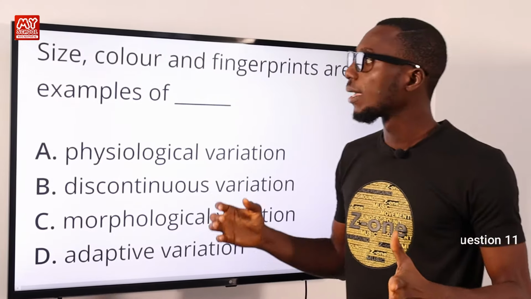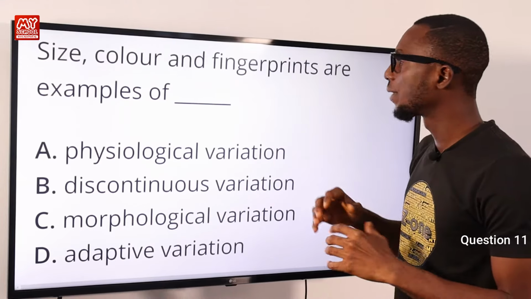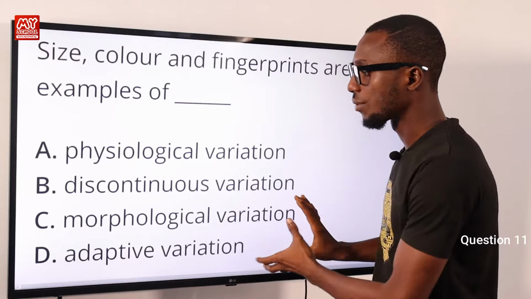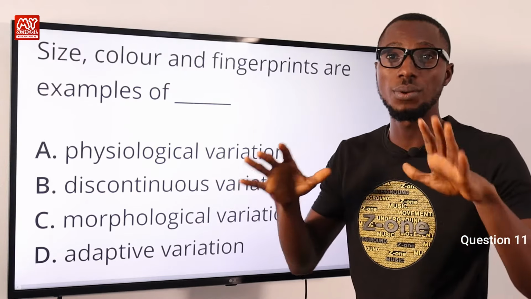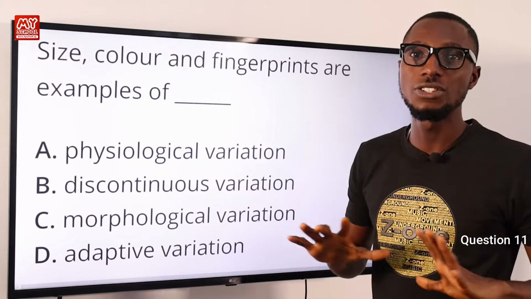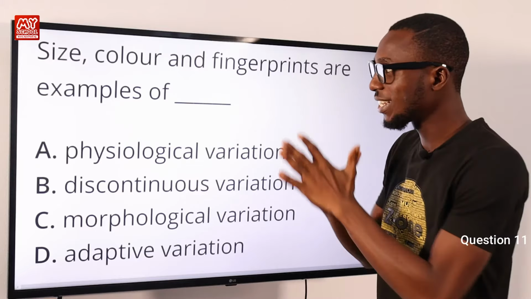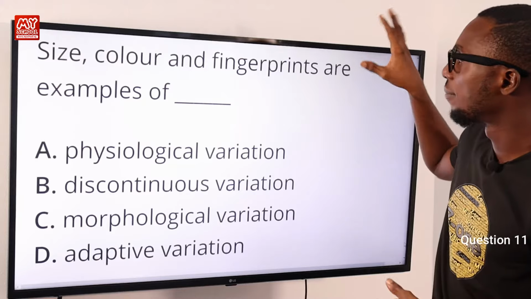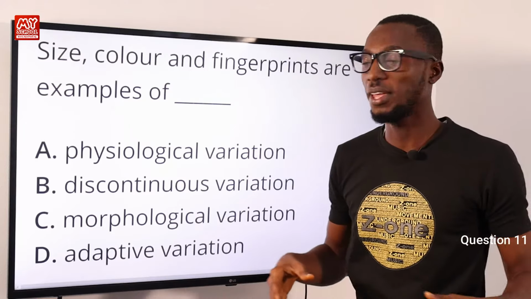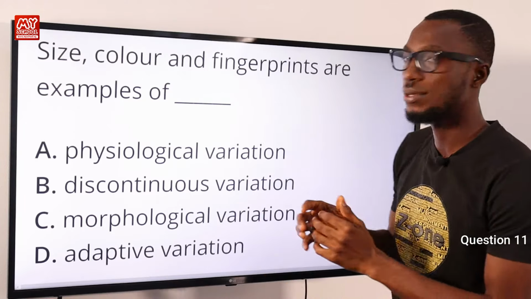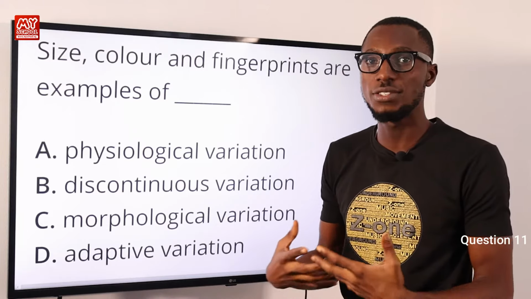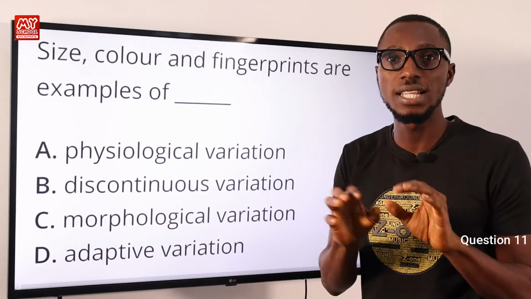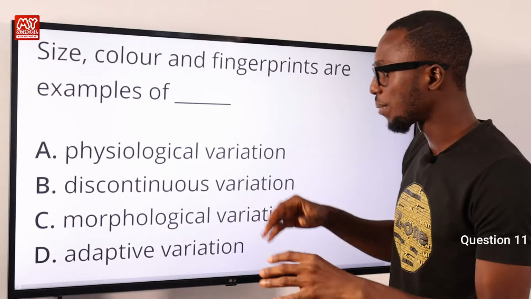Question 11. Size, color, and fingerprints are examples of what? They're examples of morphological variation. Talking about morphological variation, we are referring to the form and structure of an organism, and this includes size, color, fingerprints, shape. Physiological variation talks about the functional activities of an organism, and you may refer to things like ability to taste PTC, blood group, and what have you.